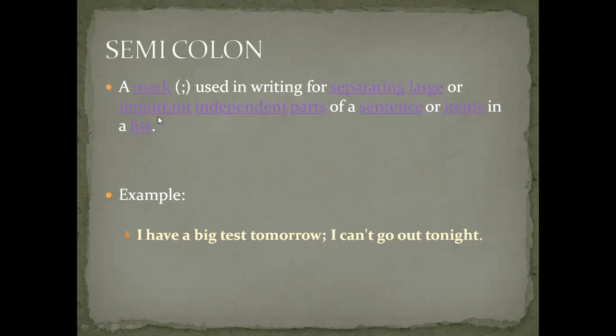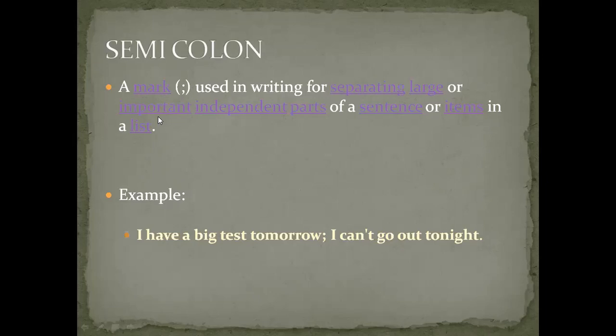Even if you read the definition: a mark used in writing for separating large sentences or large words or important independent parts of a sentence. Independent parts of a sentence means, if you see here, I have a big test tomorrow. Did I write any conjunction there?